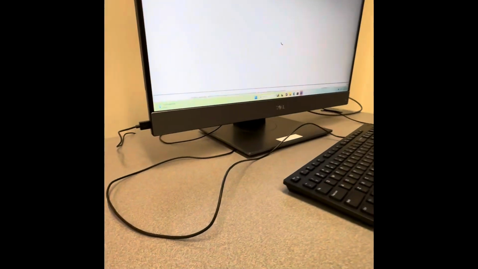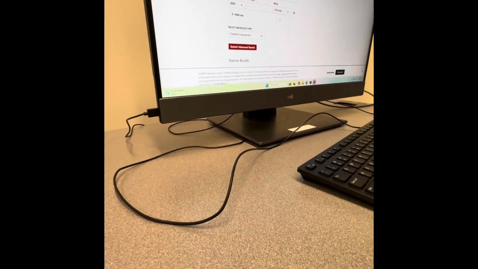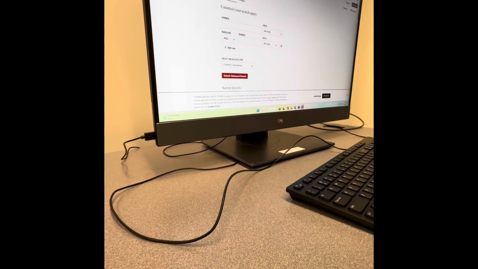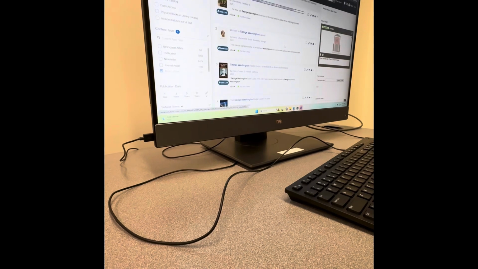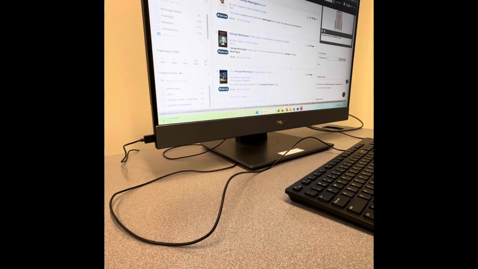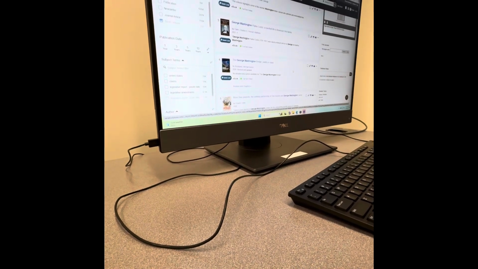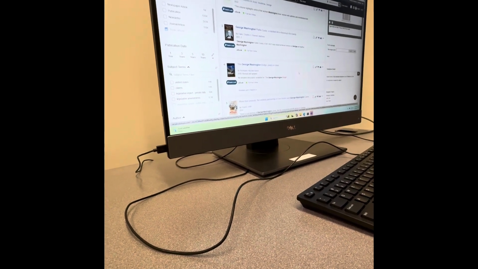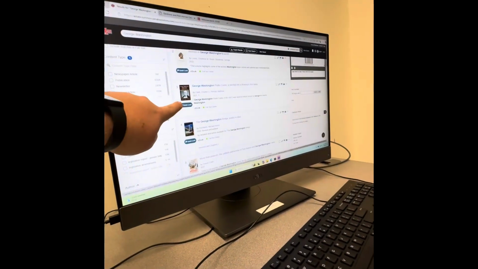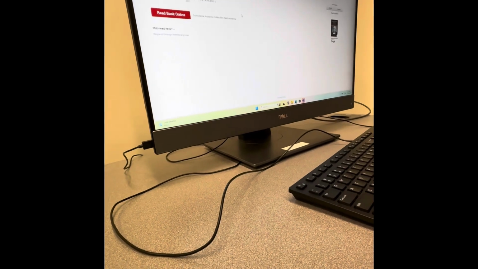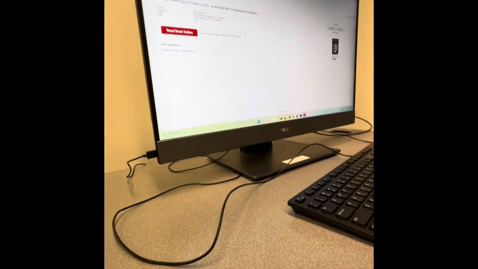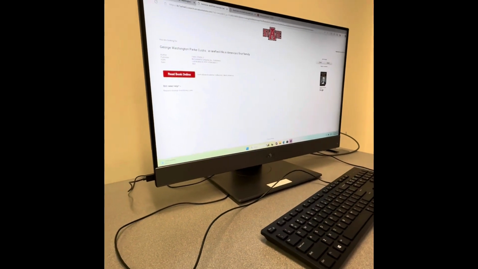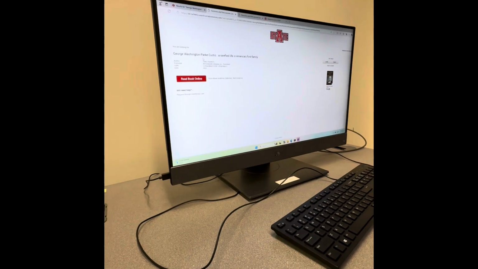We can keep searching. You can also do an advanced search. Will help you so much. So let me go back to the A-State. Do you see any book that you think would be good for your research project? Let's do this one, the George Washington Parke Custis. Okay, and it looks like it's available in the library, so let me go show you where it is at.